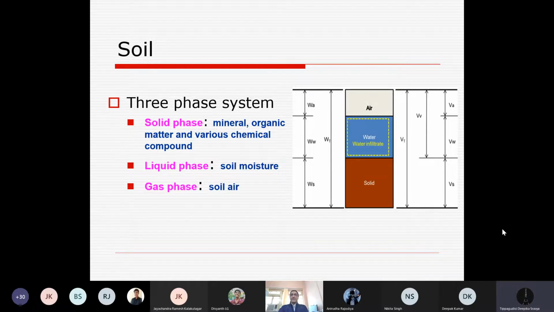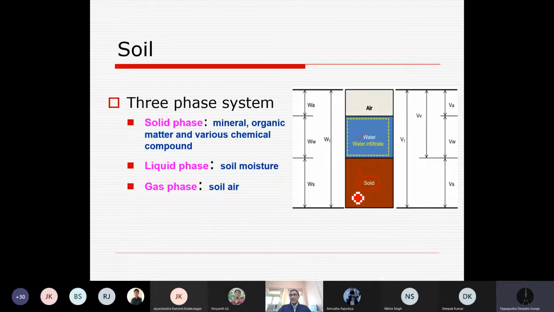So soil is basically divided into three compartments, but it is interlinked everywhere, and there are three phases. It has air, it has liquid or water, and it has a solid portion. The solid phase is soil minerals, organic matter, and various chemical compounds developed from weathering of parent materials or rocks.